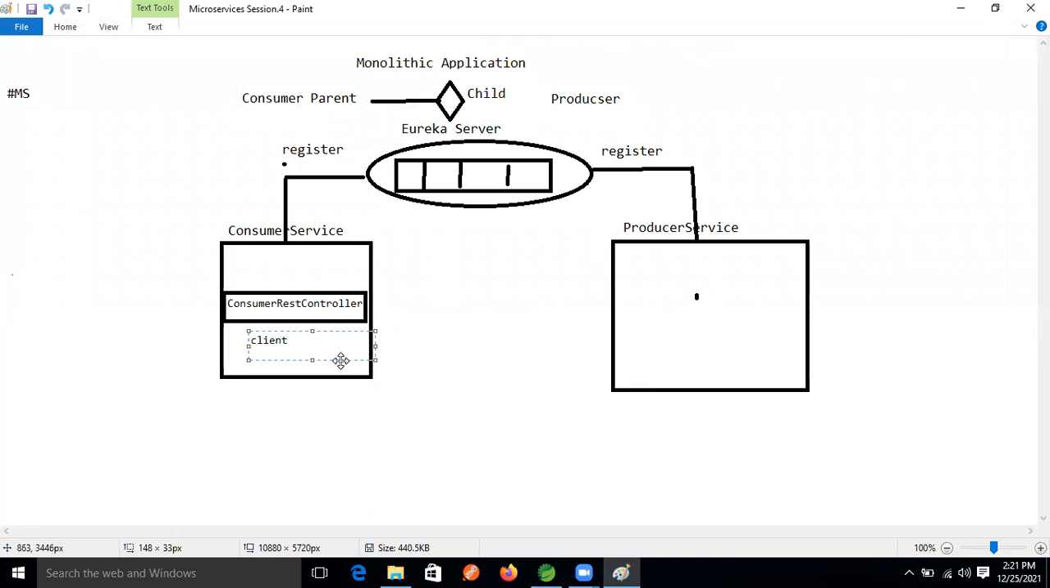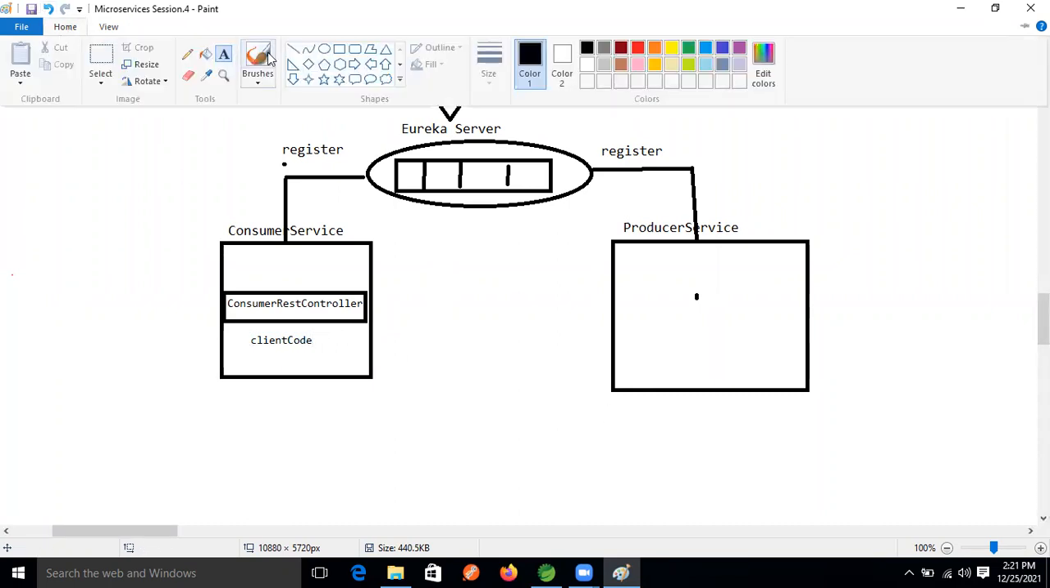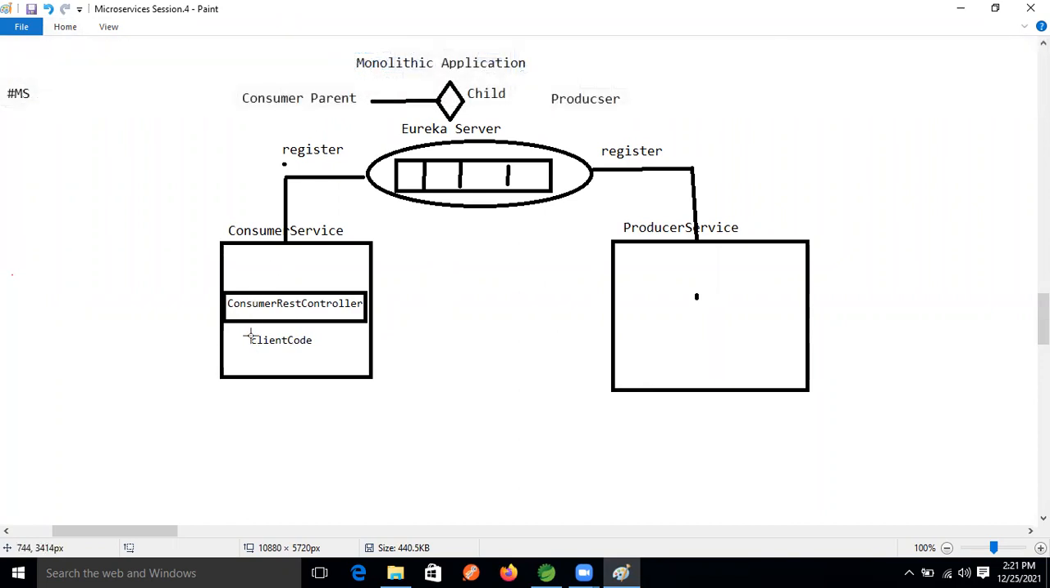One client, right? Let's take one client. We will write one client code, right? So then what will happen now? This client will make the request to whom? This client will not make the request directly to the producer, guys. Between them, the consumer REST controller will have a relation to this client. Don't worry, I will clear one more diagram, guys.